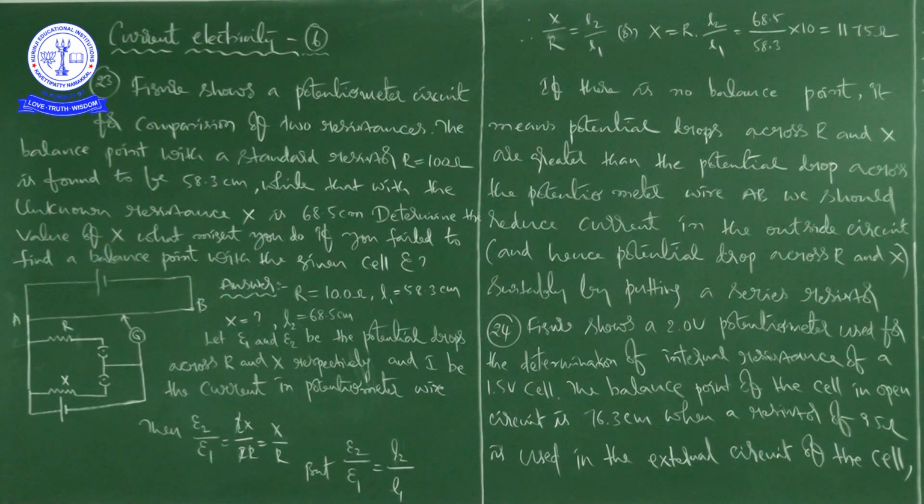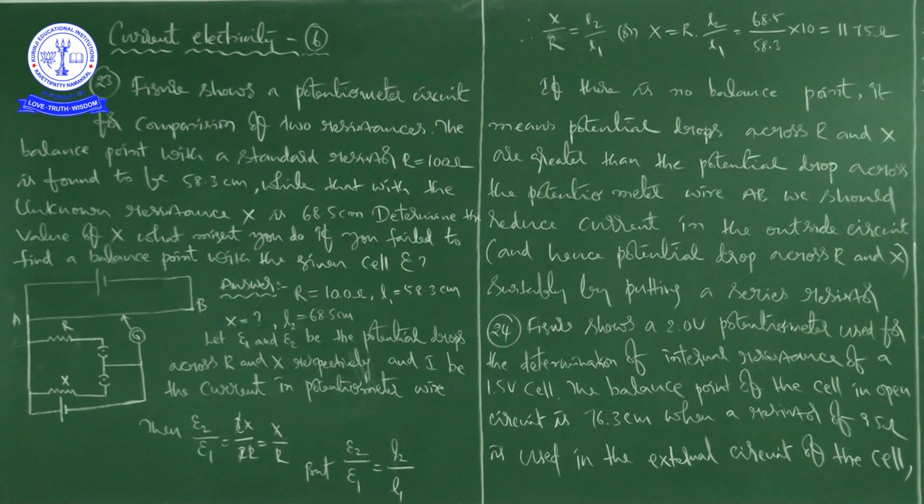See, if there is no balance point, it means potential drops across capital R and capital X are greater than the potential drop across the potentiometer wire AB. We should reduce the current in the outside circuit suitably by putting a series resistor. That is the solution for the given problem here.